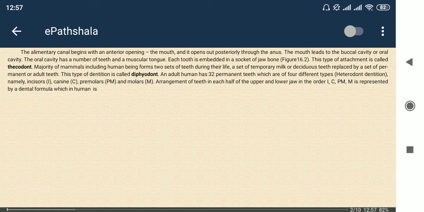We can see this easily when we open our mouth and look in the mirror. Each tooth is embedded in a socket of the jaw bone, that's why it is thecodont. And diphyodont is already discussed.